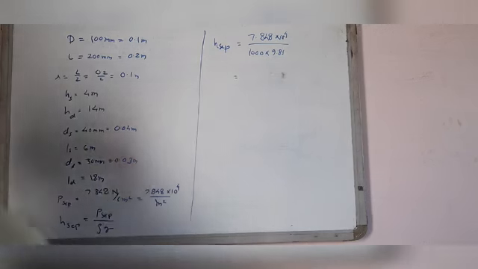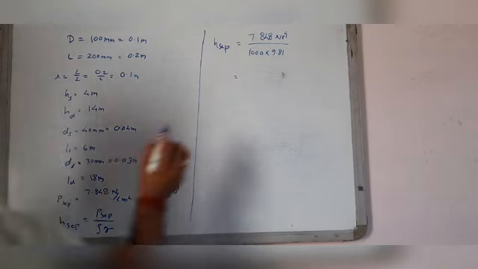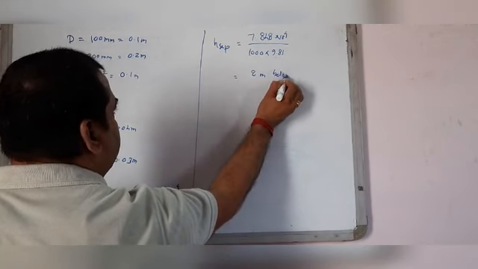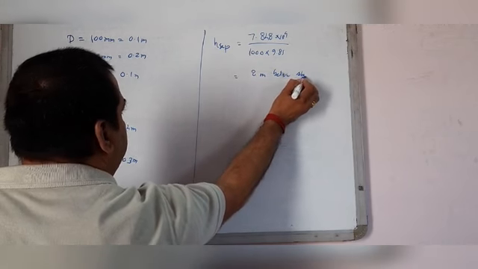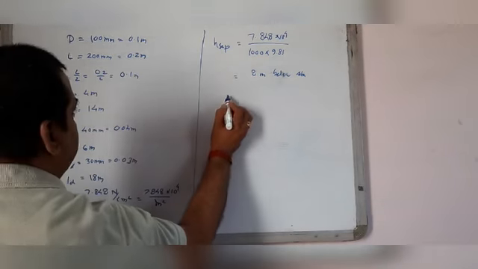So the value of H separation comes equal to 8 meter below atmospheric pressure.